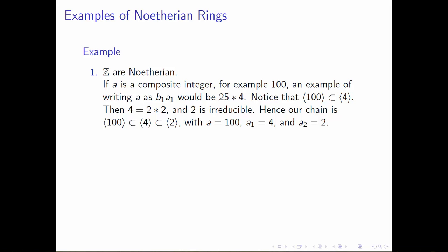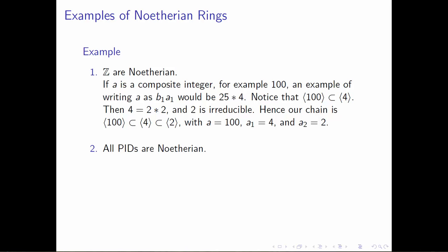Notice that this is a strict subset, and this ideal containment corresponds to the idea that we start with a large number and we break it up as a product of smaller numbers, and we can continue breaking up smaller numbers into smaller numbers until eventually we get irreducibles.